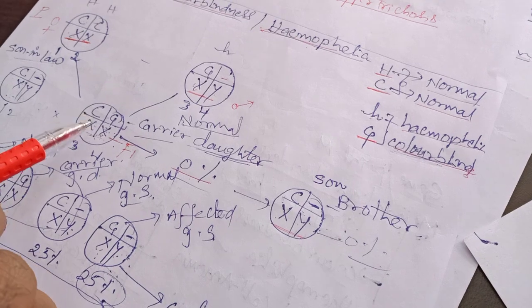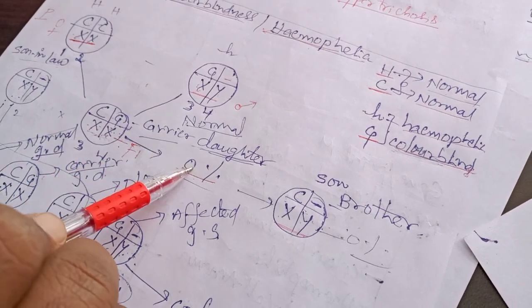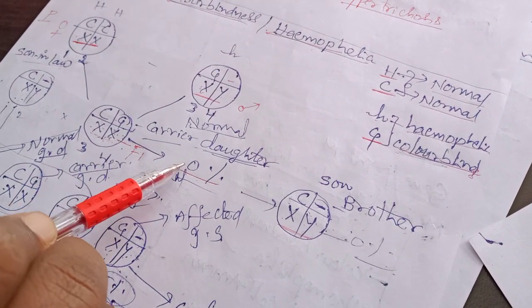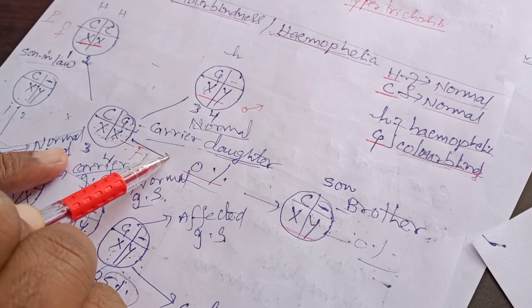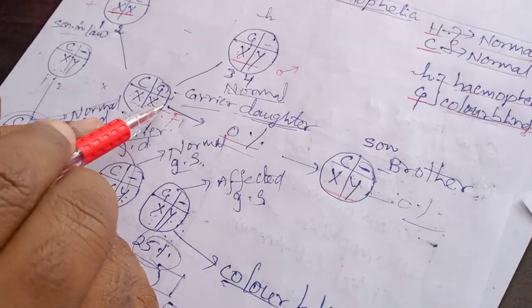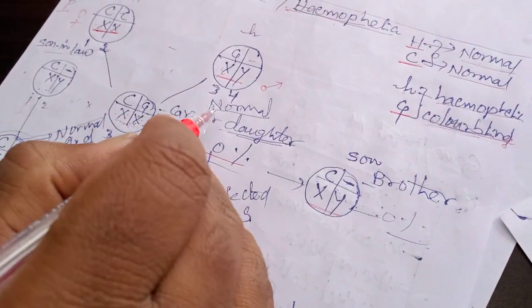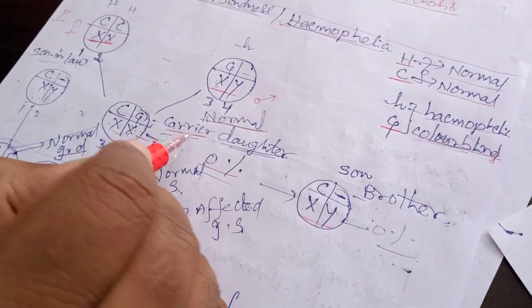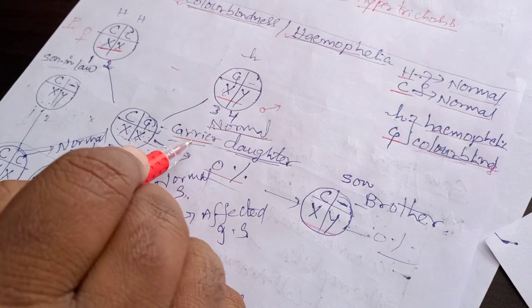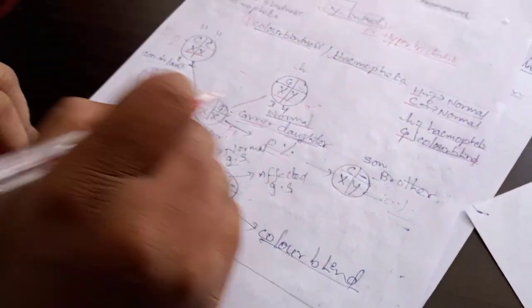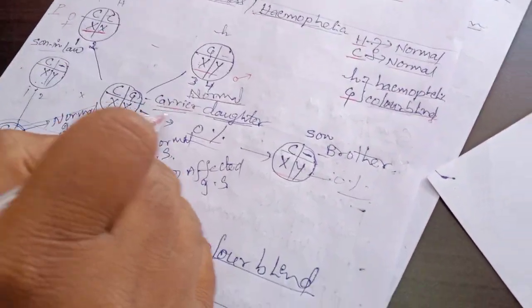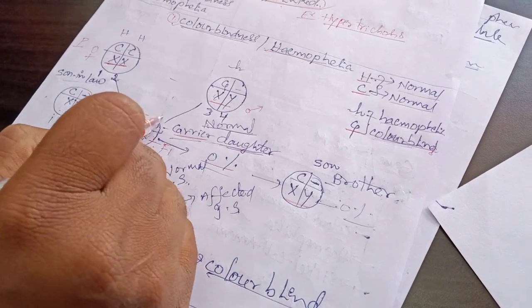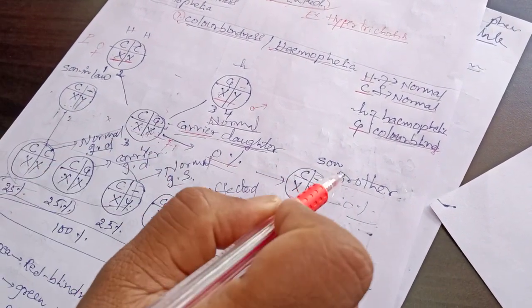That's why the daughter does not get color blindness in the first generation. She acts as normal, normal only, but a carrier. So in the next generation she may transmit this gene, a carrier daughter. You understood?